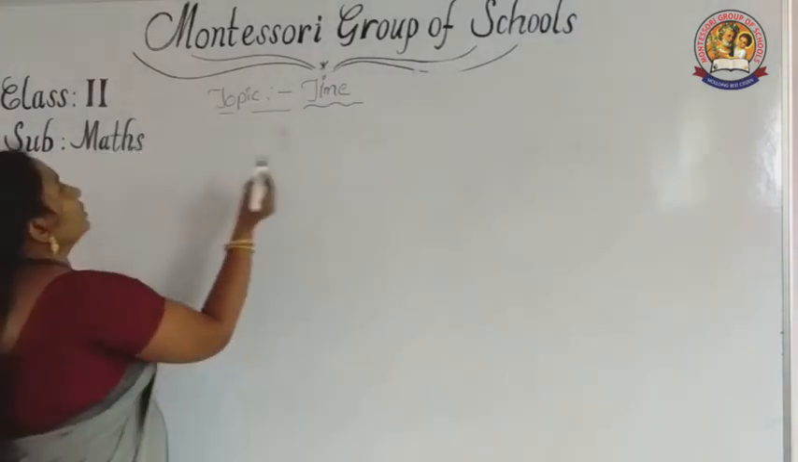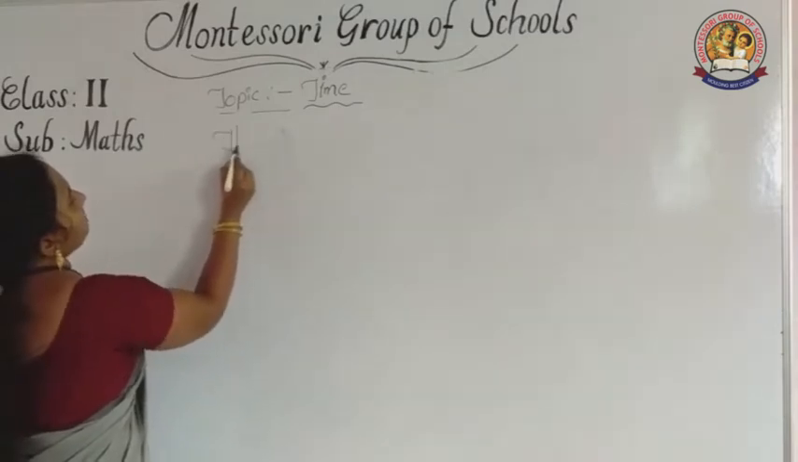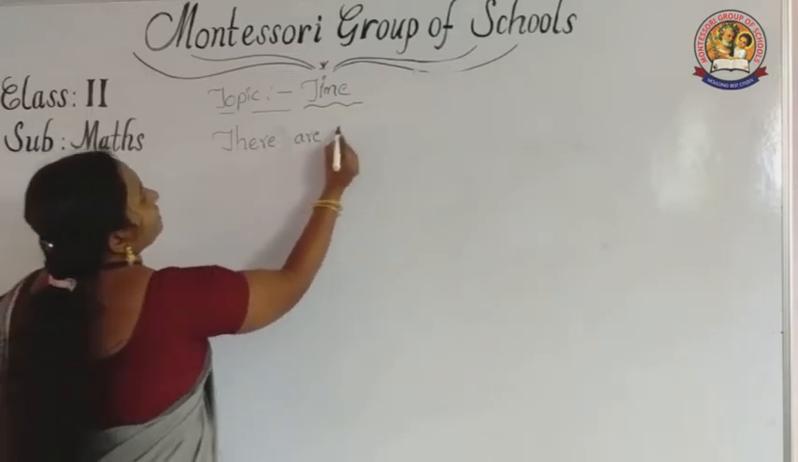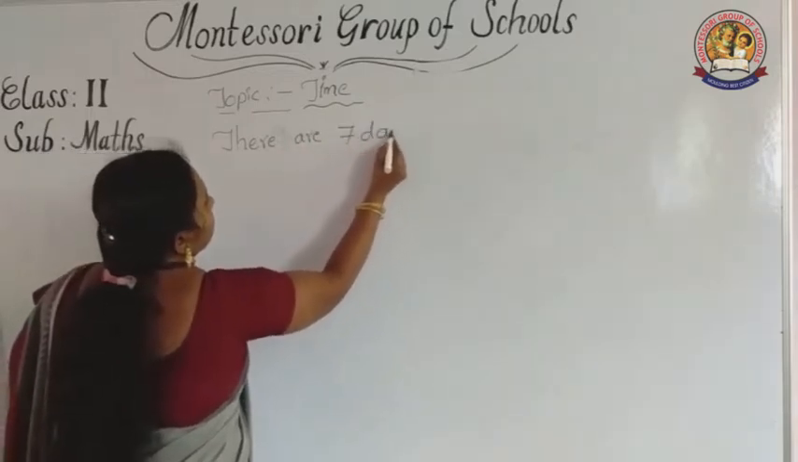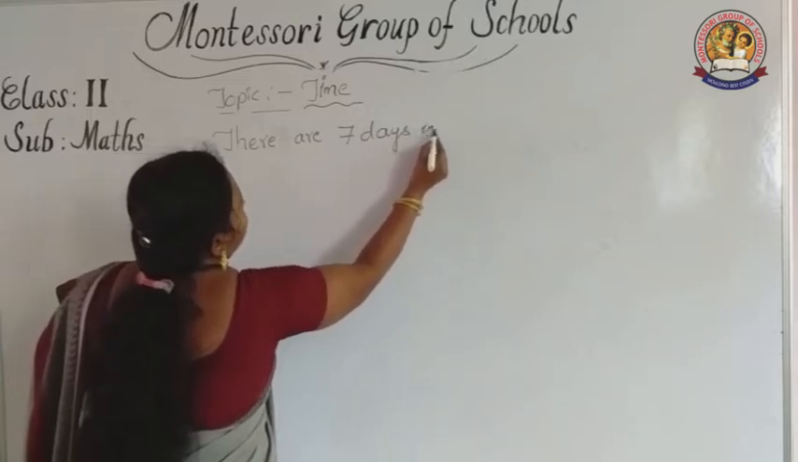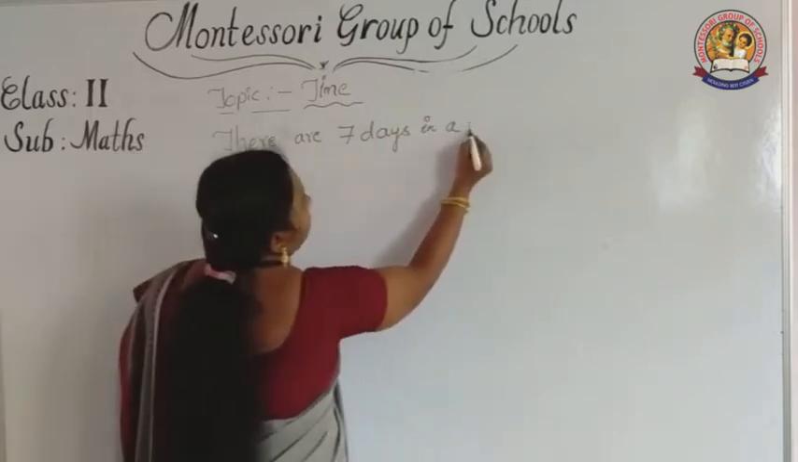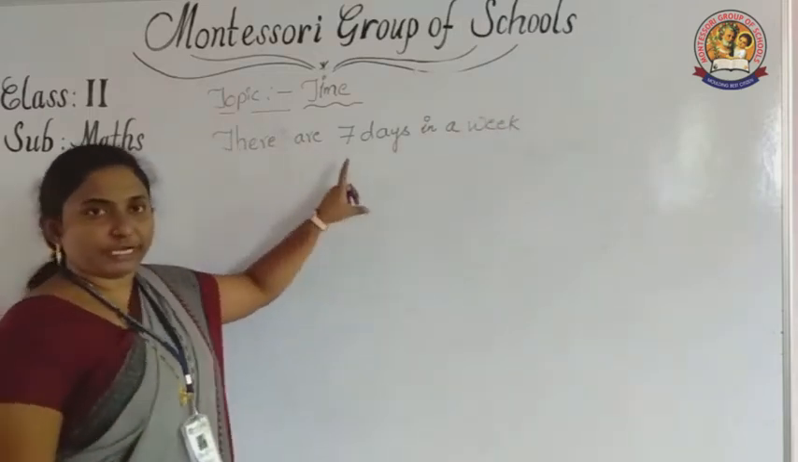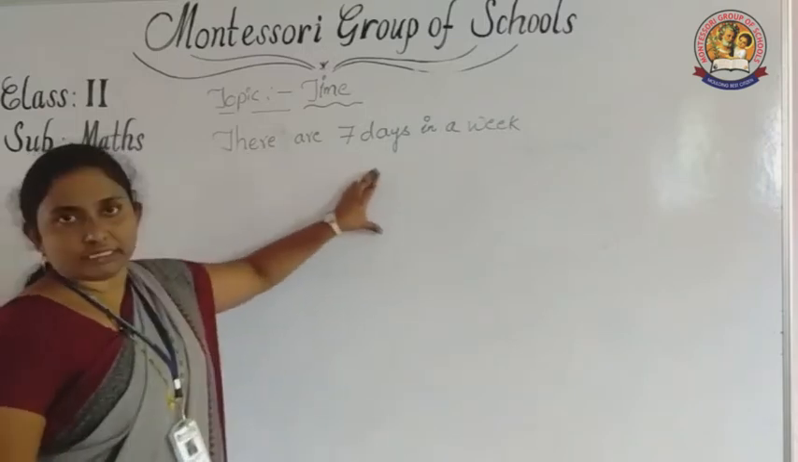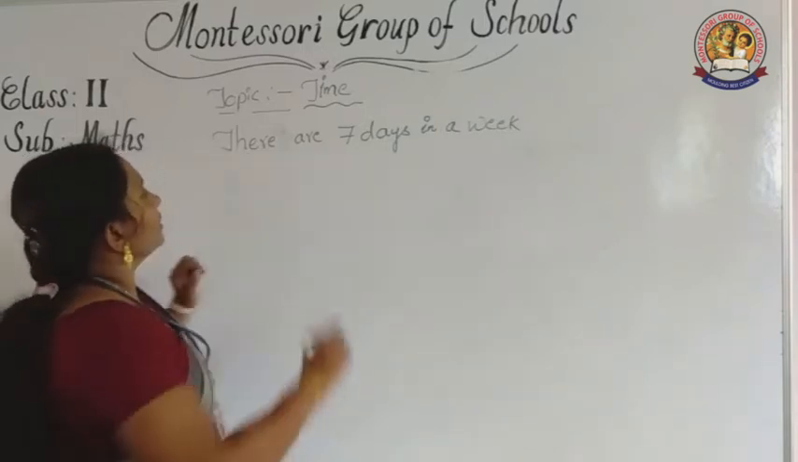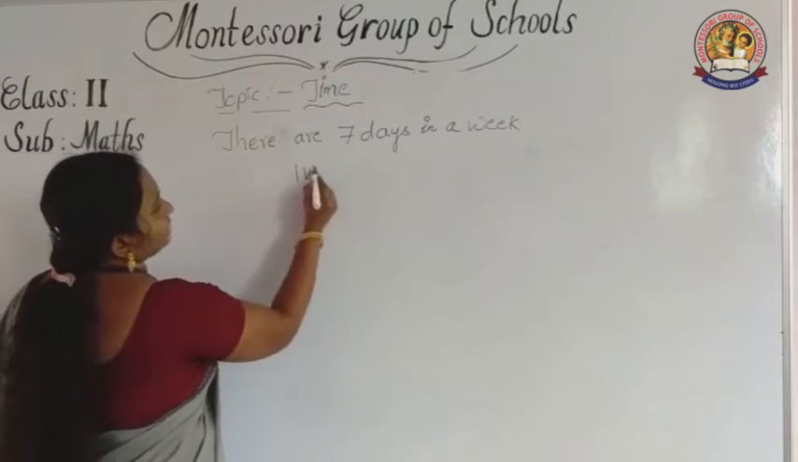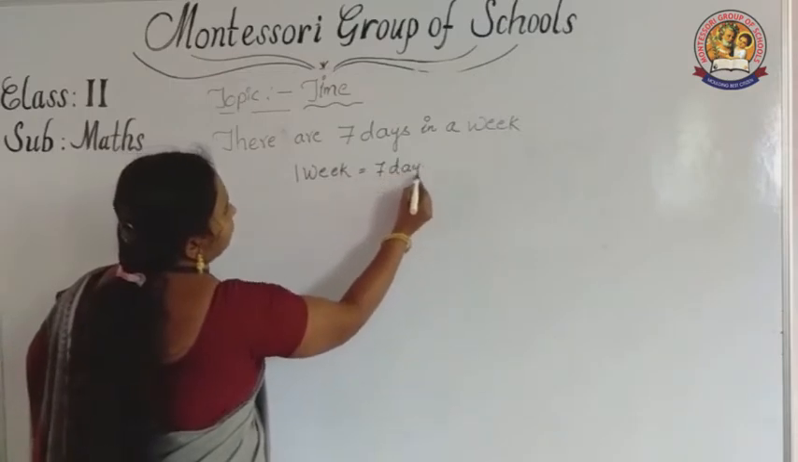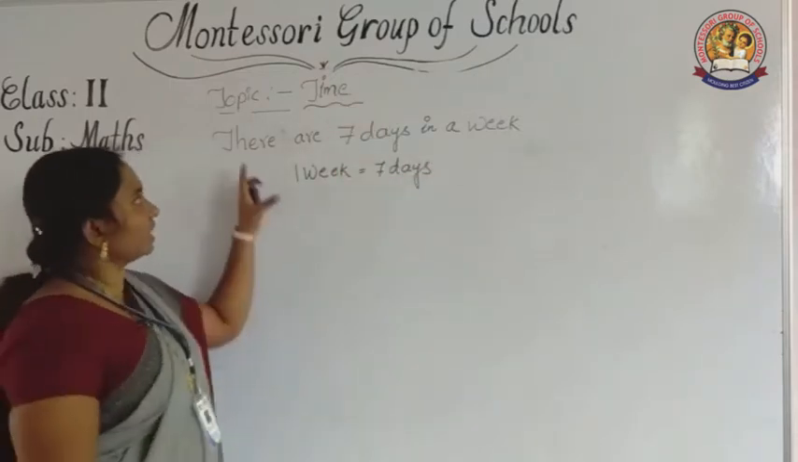There are 7 days in a week. How many days are there in a week? 7 days. So 7 days are equal to 1 week. 1 week is equal to 7 days. All of you know what the 7 days are.